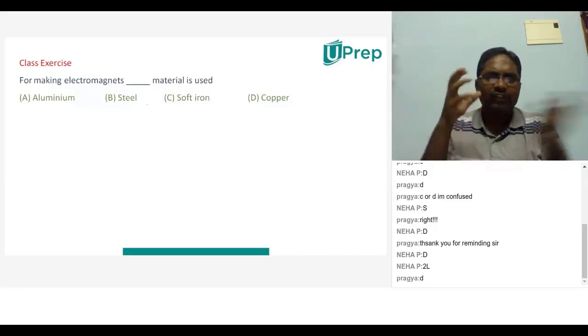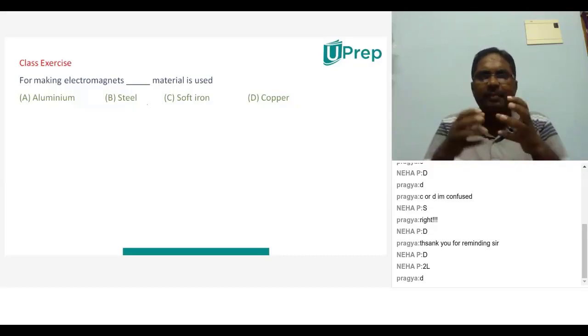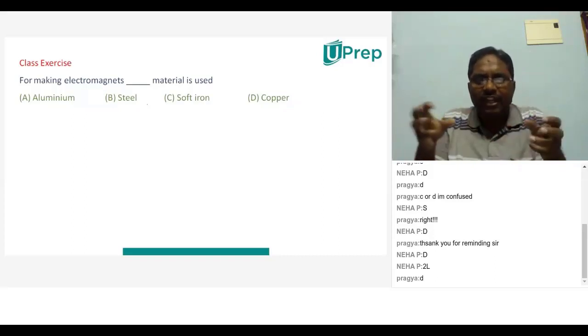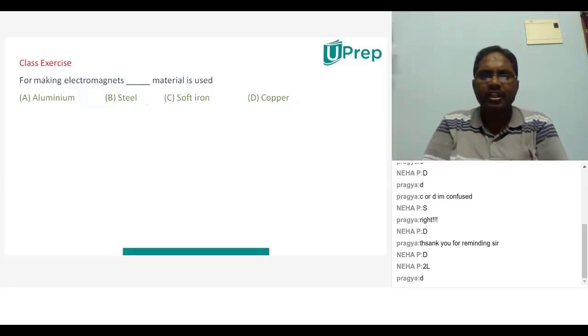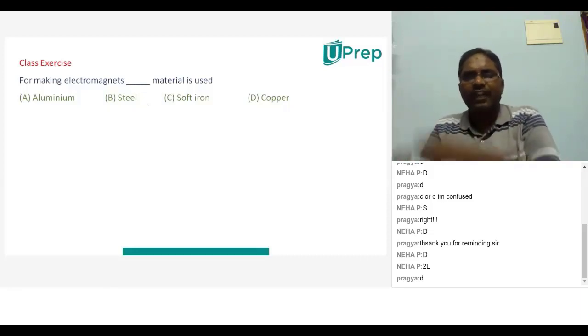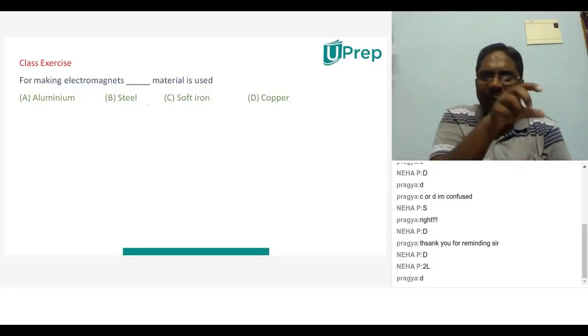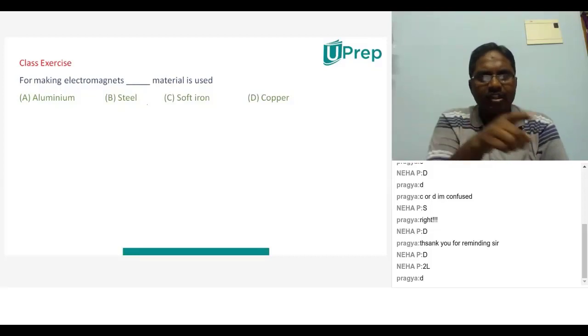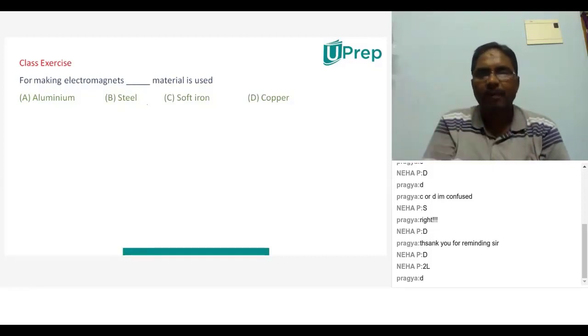Whatever the material is, if electricity passes, very quickly it has to gain magnetic property. If electricity stops, very quickly it has to lose its magnetic property. Four things are given: aluminum, steel, soft iron, and copper.